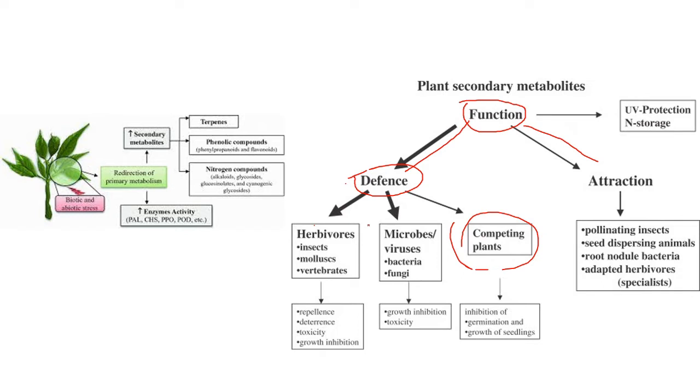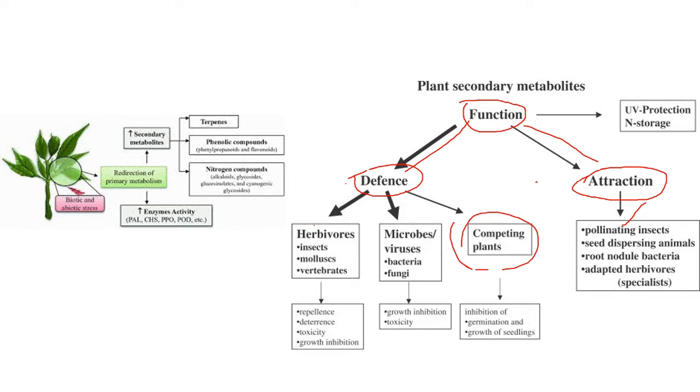And also attraction. For attraction, they secrete smells to attract pollinating insects, seed-dispersing animals, and root nodule bacteria. Flower nectar and smells, different kinds of flowers having different kinds of smells, are secondary metabolites. They are not primary metabolites. Primary metabolites are carbohydrates, fats, proteins, and oils, but secondary metabolites are synthesized in very small amounts.